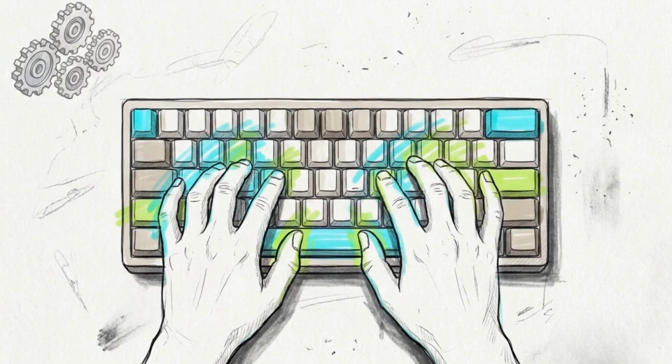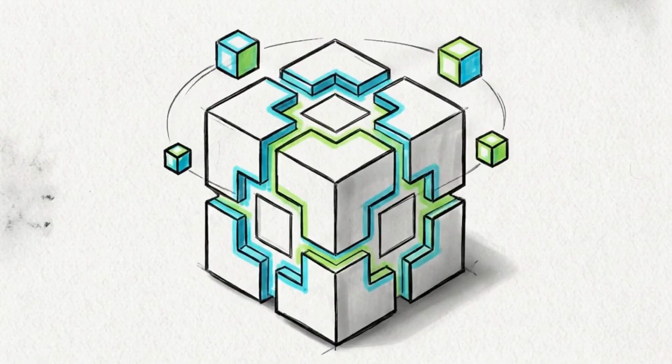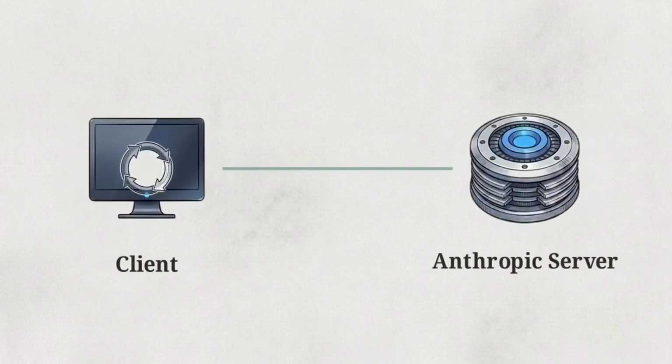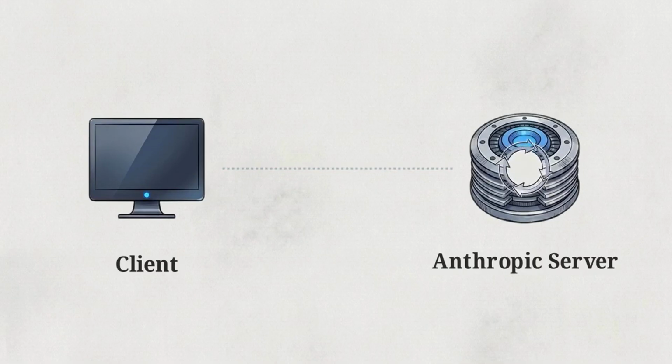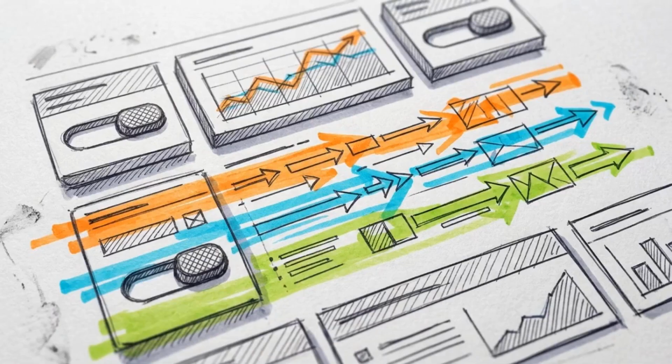Managed agents alter that architecture. That execution loop no longer runs on your hardware. It is moved to Anthropic servers operating inside their harness. When the server absorbs the process, you drop the burden of writing your own tool calling logic. But removing the local loop creates a distinct problem. A loop you do not control is a loop you cannot see. You lose direct observability. Surrendering that execution to a remote server dictates that you must learn an entirely new mechanism to monitor its progress and dictate its actions.